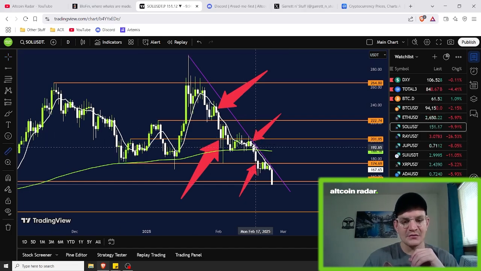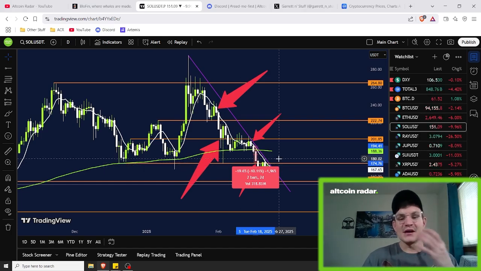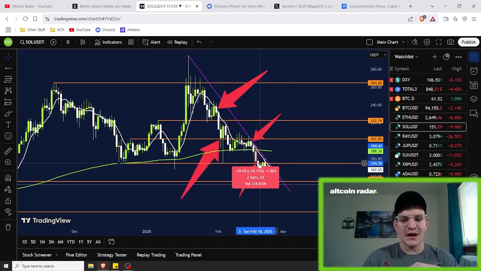So that gave me confirmation right there to get into a short, and I got into a short right there, and I rode it all the way down to this next area of support right down here, because this was a strong layer of support, because we hit it once right here, we hit it another time right here, and we hit it another time right in here, all right? So because that was a good solid layer of support, I ended up taking profit right there, and I ended up making another 100% within another 2 days, all right?